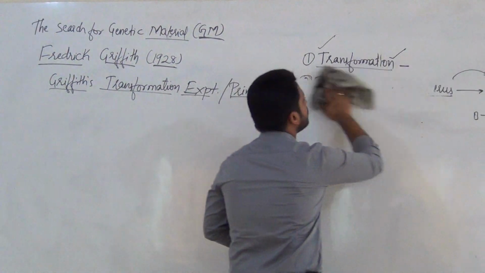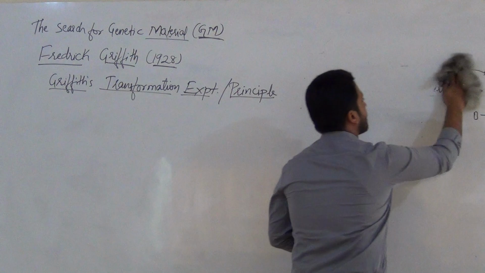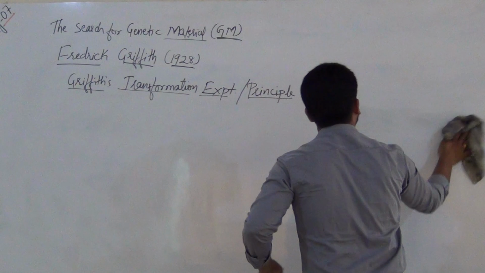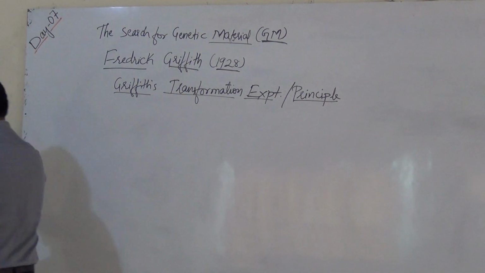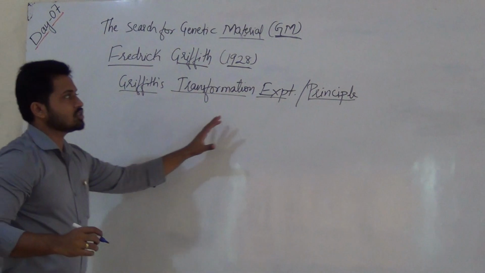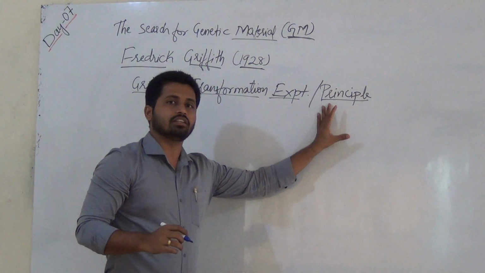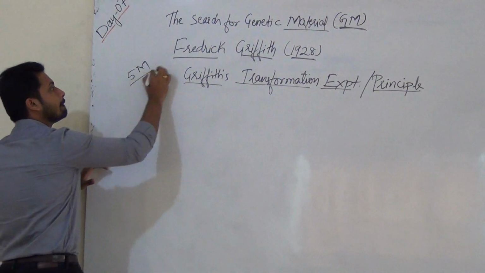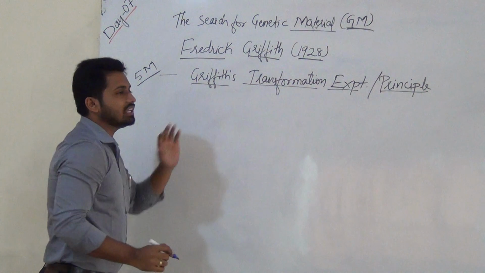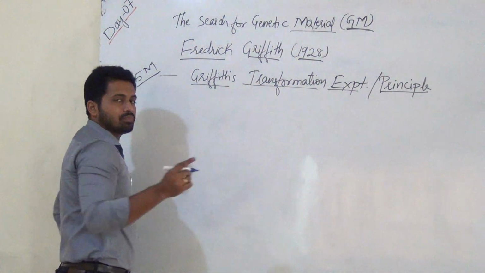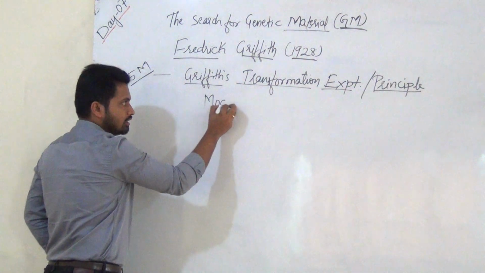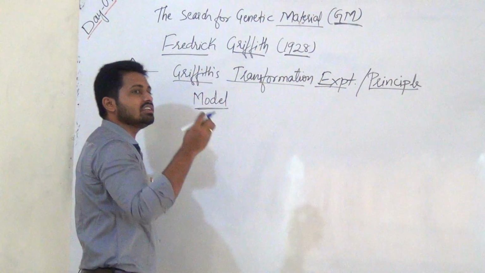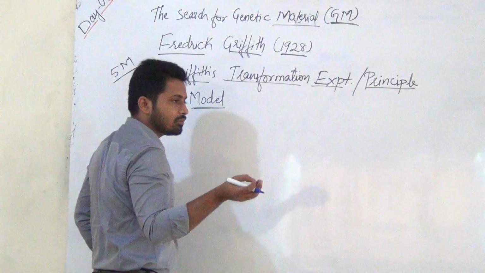After that, coming to transformation. Griffith's transformation experiment or principle is again important for 5 marks in your exams. Okay, 5 marks. Now listen, what he did first. First he used a model. This is again important for the entrance as well as theory, and detailed questions like this will be appearing in the entrance exam.